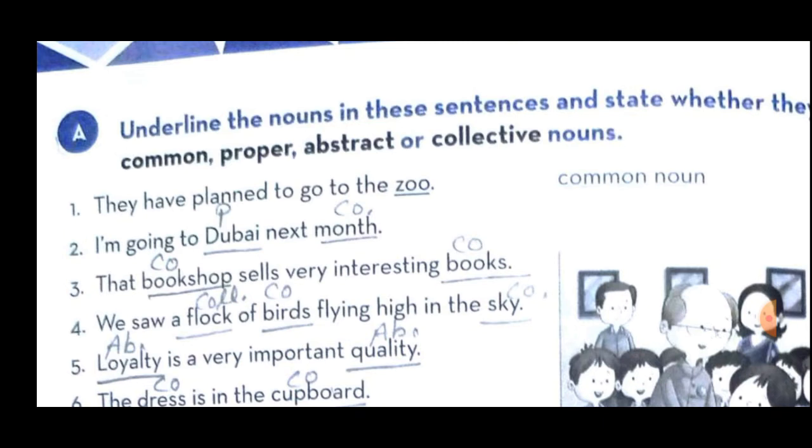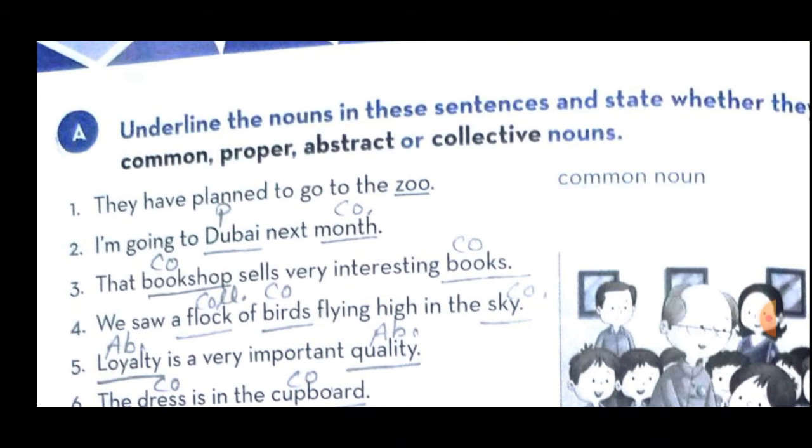Now look at the second sentence, students. I am going to Dubai next month. Here we have to underline two main nouns. The first one is Dubai. So you have to underline Dubai in your book with the help of a pencil, and there you have to write proper noun. So students, here the space is very limited.